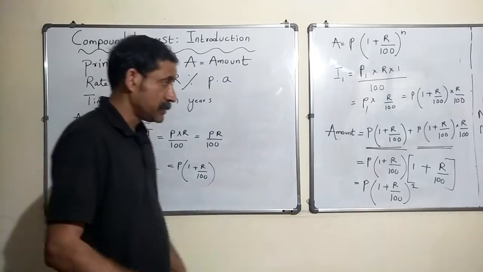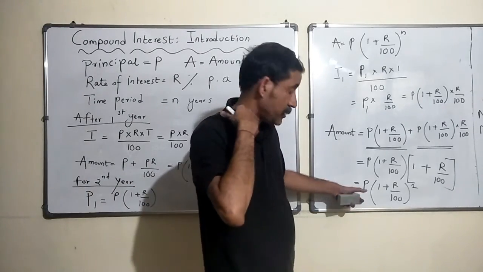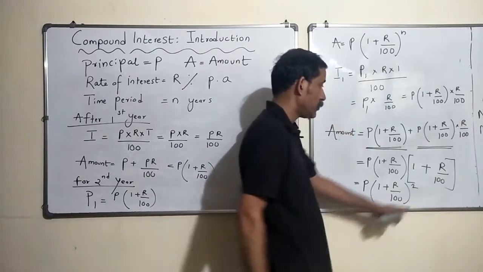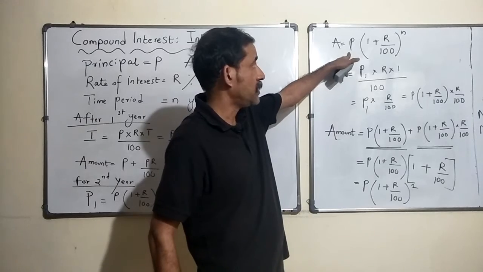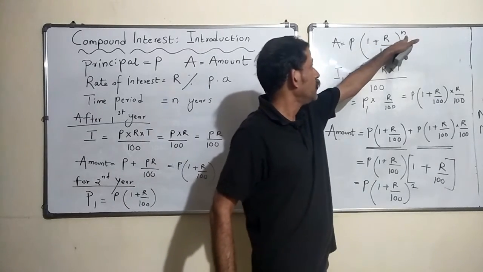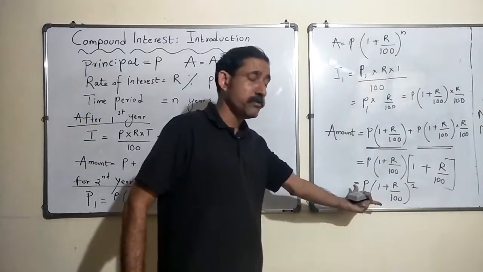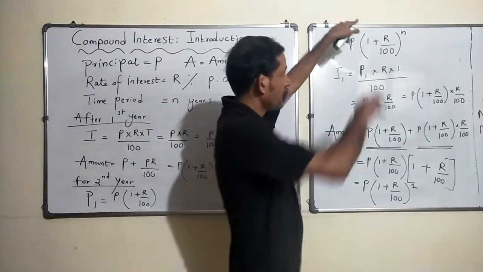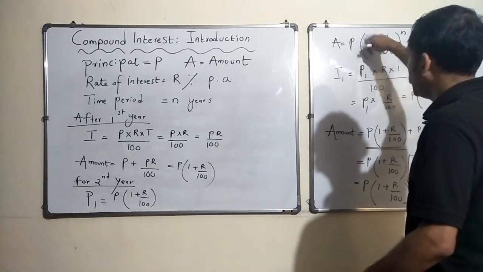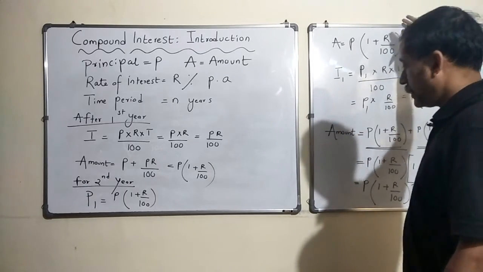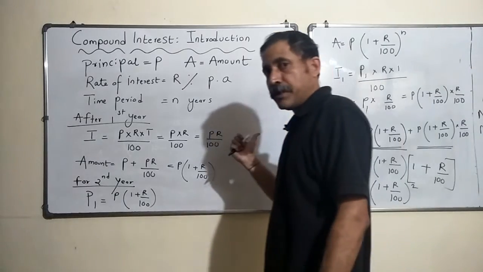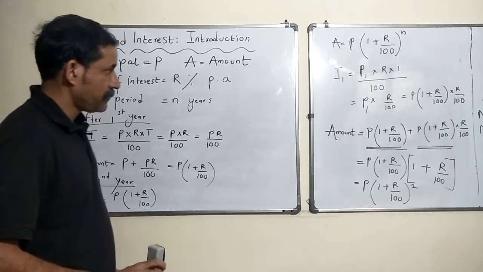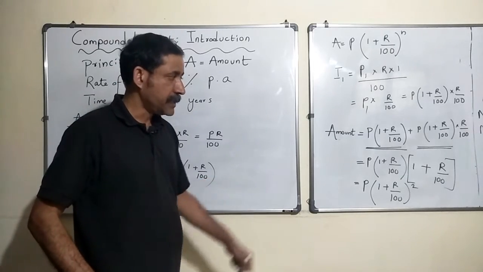So for 2 years, this is what I get. The final amount is P(1 plus R by 100) the whole raised to 2, which is the same as this formula. You understood that, right? If you substitute 2 here, for 2 years, this is how you will get it. Now if you do it for 3 years, it will become P(1 plus R by 100) in the bracket raised to 3. So I hope in a way I have proved it. I hope you understood this. So this is good. Let's move on. Pretty simple, right?